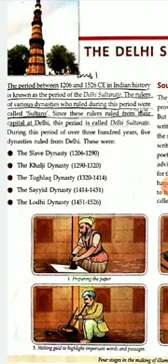These were the Slave Dynasty 1206 to 1290, the Khalji Dynasty 1290 to 1320, the Tughlaq Dynasty 1320 to 1414, the Sayyid Dynasty 1414 to 1451, and the Lodhi Dynasty 1451 to 1526.